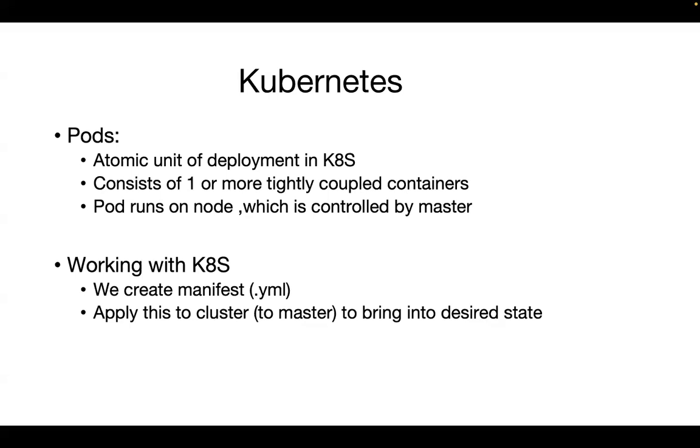So once the manifest is written, we have to apply this to the cluster. Inside the Kubernetes cluster, you have to apply it. So who will take that manifest? The master node will take it. Master node is like the class leader. Worker nodes are like the other students. Generally, the class leader will control the remaining students. He will have some rights. Here also the master node will control the worker nodes.